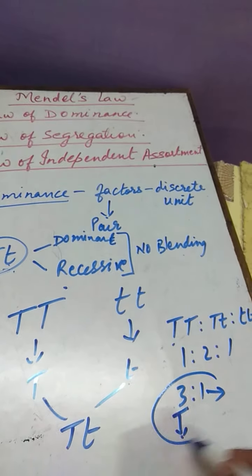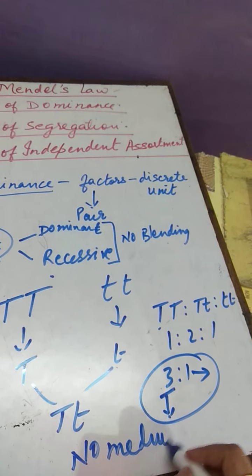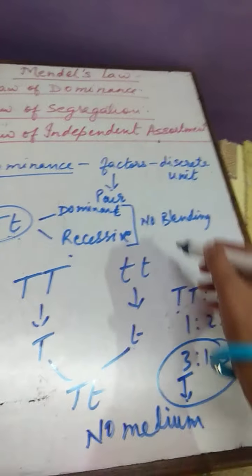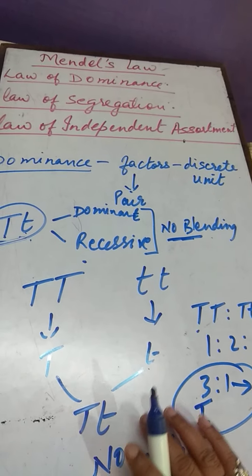There is no mixing. No medium height plant is there. Clear? So, he said that there is no blending of inheritance.